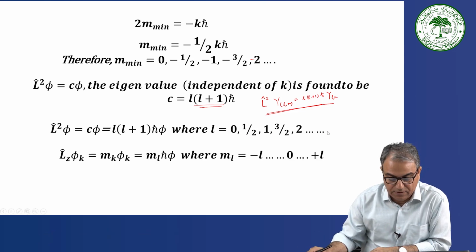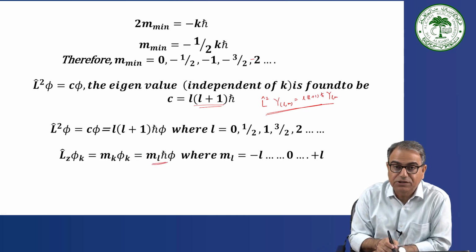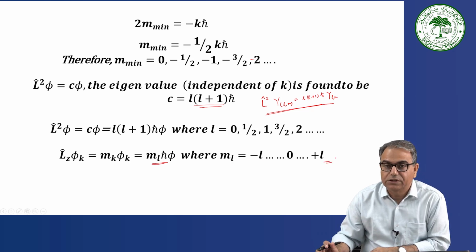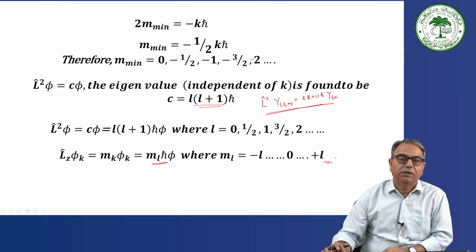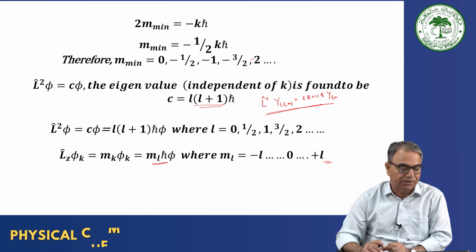Okay. And Lz is equal to m ħ, or m_l ħ, where m_l is equal to minus L to plus L. So this is how the values of the azimuthal quantum number and magnetic quantum number are related, and this we can establish through the principle of angular momentum in quantum chemistry. Okay.